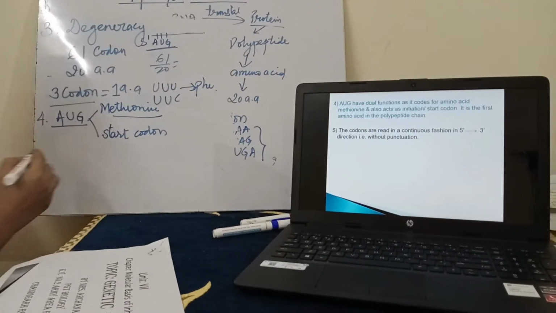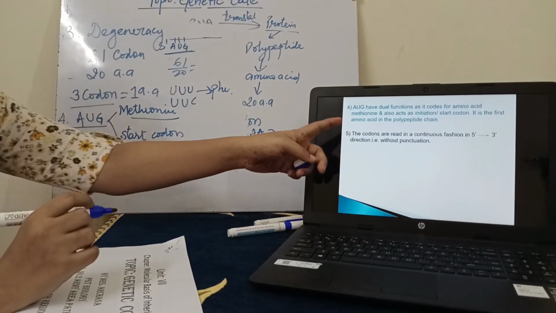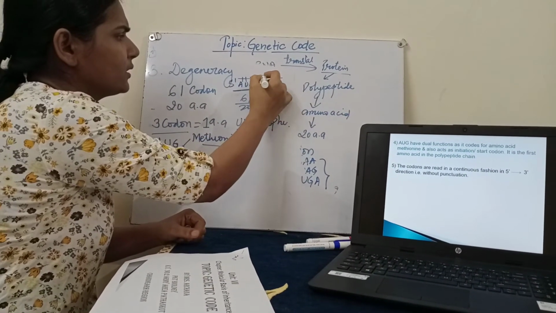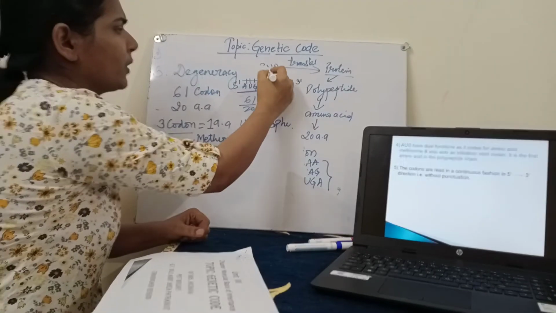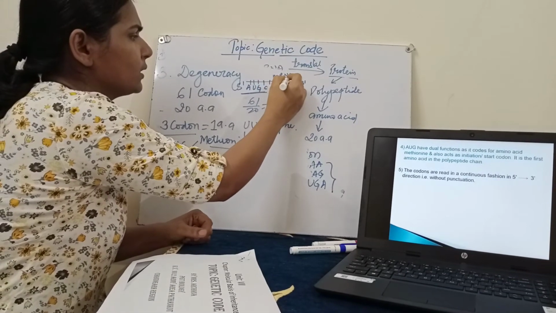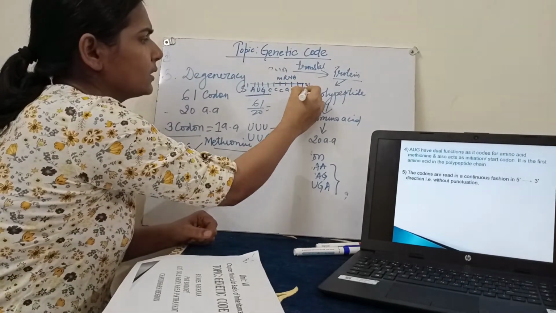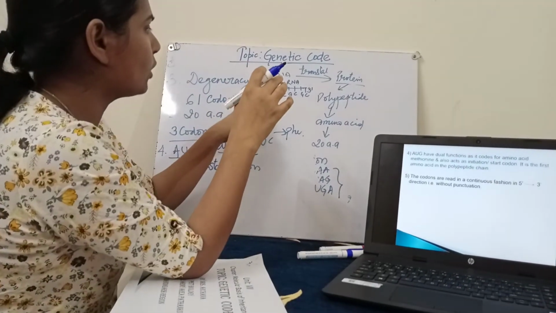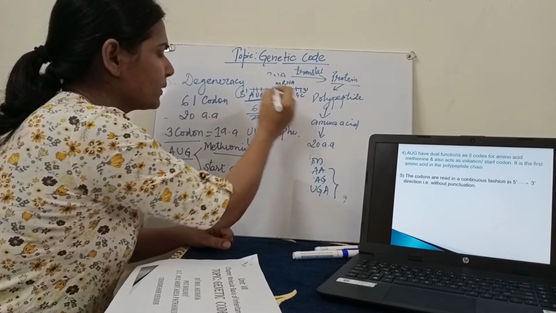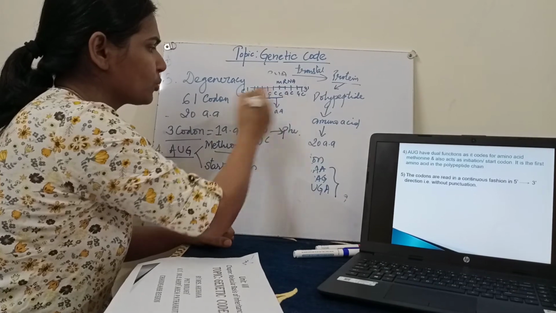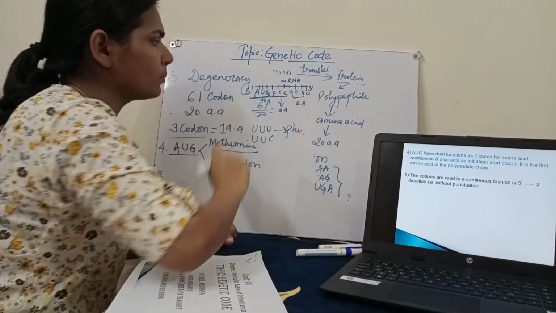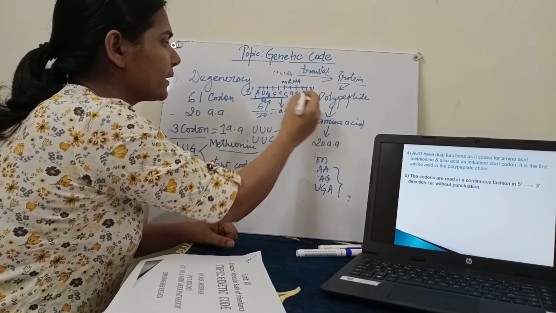Now the fifth feature is that codons are read in a continuous fashion in 5' to 3' direction. It is very easy. You can see this is mRNA from 5' to 3' direction. AUG है, मान लो इसके बाद C है, तो G, C, G, C. So all the codons are read in a continuous fashion. Means first 3 will be considered as a code, next 3 will be considered as a code, and an amino acid will come corresponding to each. Means all the codons are read in continuous fashion.